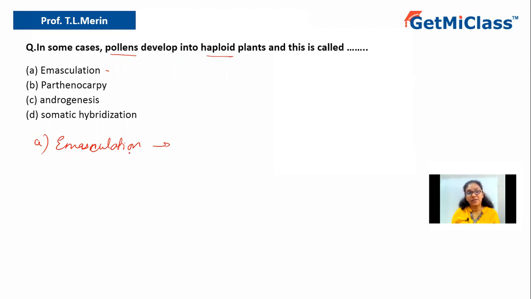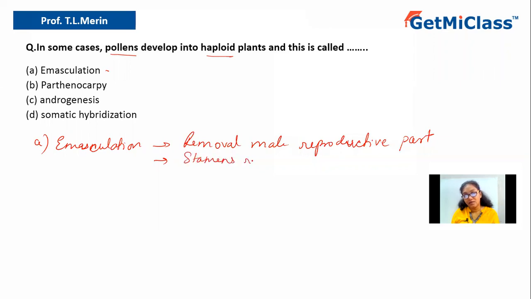Emasculation is nothing but the removal of male reproductive part from the flower, since we are talking in case of the flowers or the plants. So removal of male reproductive part is called as emasculation. So basically it is nothing but the removal of the stamen. Stamens are removed in this case.